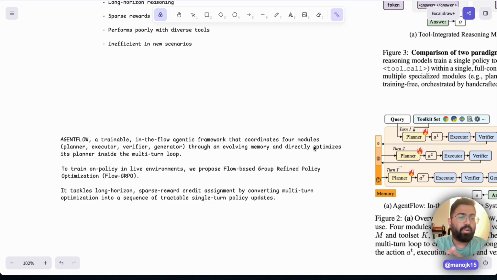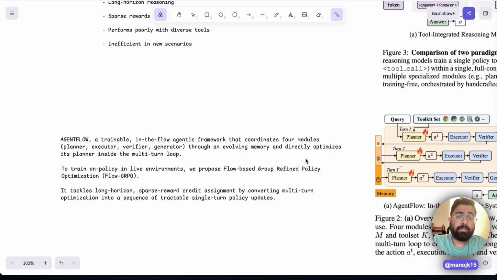So you're making these models with specific identities. Your main task is to plan, your main task is to execute, your main task is to verify, and your main task is to collect all the information and give the right answer. So we have specific responsibilities for these agents. Now, all of these agents share an evolving memory, which is accessible by each of these modules. So I finished my planning and I update my memory. I finished my executing based on the plan which the planner made, and I update my memory. That's the evolving memory part we're talking about.